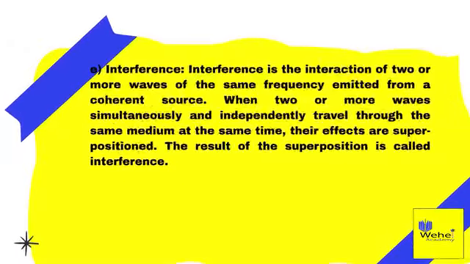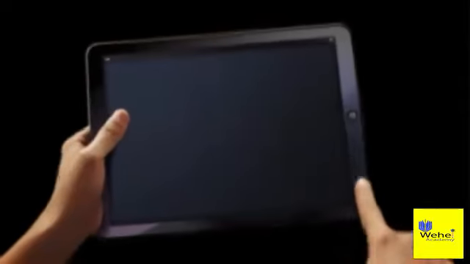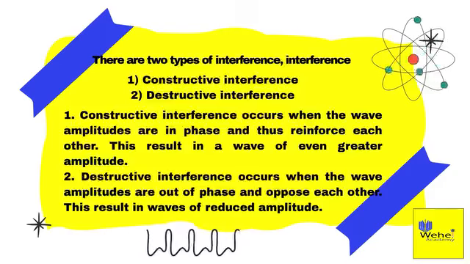E. Interference. Interference is the interaction of two or more waves of the same frequency emitted from a coherent source. When two or more waves simultaneously and independently travel through the same medium at the same time, their effects are superposed. The result of the superposition is called interference. There are two types of interference. 1. Constructive interference. 2. Destructive interference.